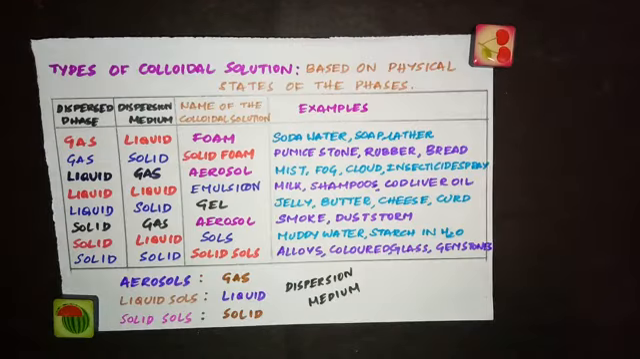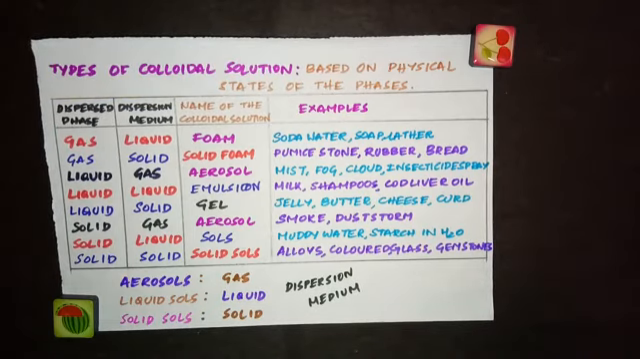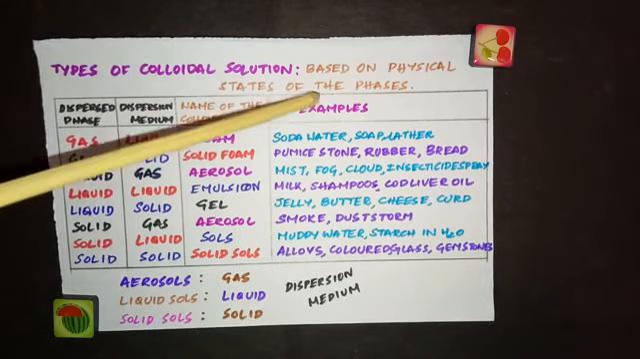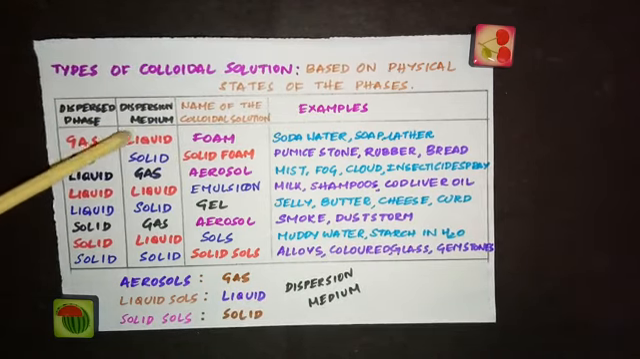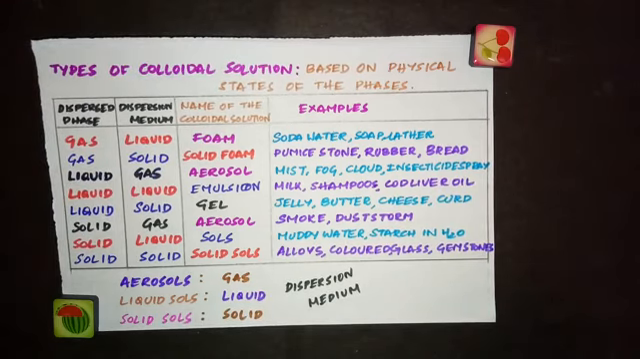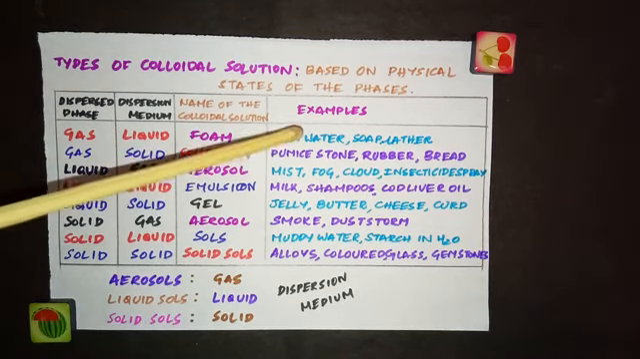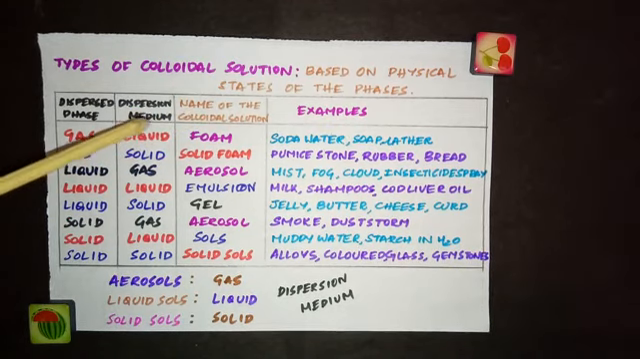So the first classification of colloidal solution is based on the physical states of the phases, whether it is in the gaseous phase or liquid phase. Now see, we have the dispersed phase and dispersion medium, and the name of the colloidal solution and example. See, when the dispersed phase is gas and the dispersion medium is liquid, then the name of the colloidal solution is foam. So, gas dispersed in liquid. Examples are soda water and soap lather. They are examples of gas dispersed in liquid.